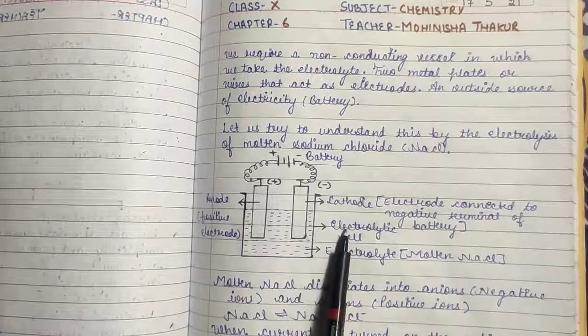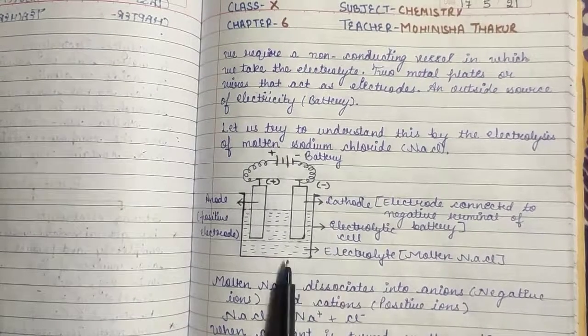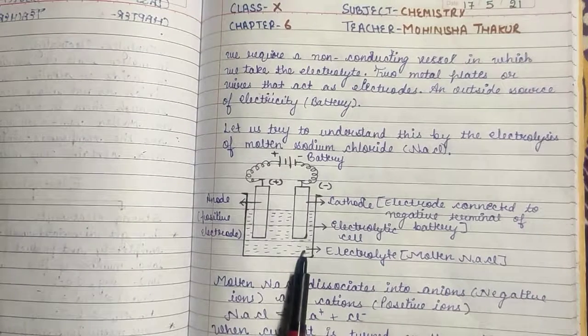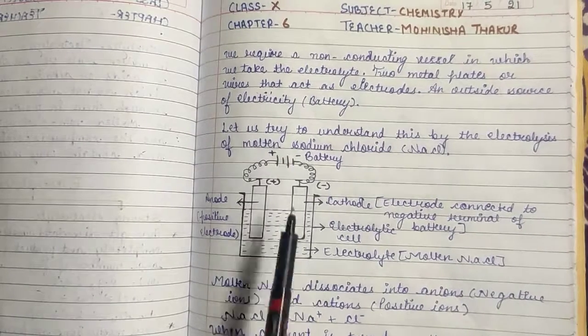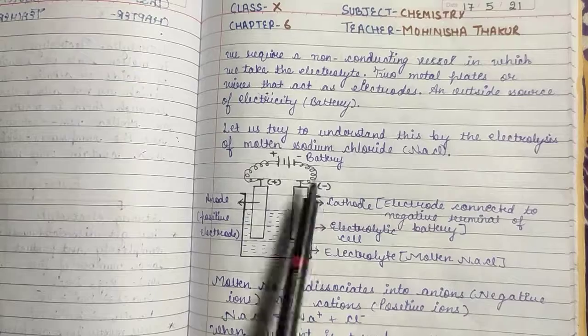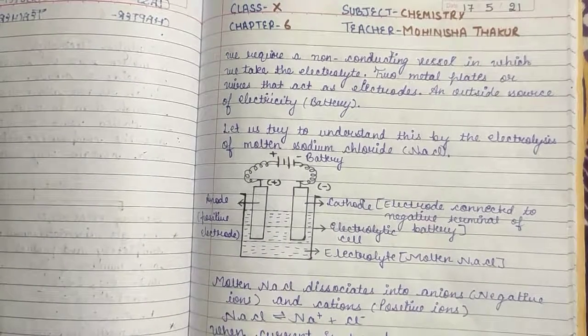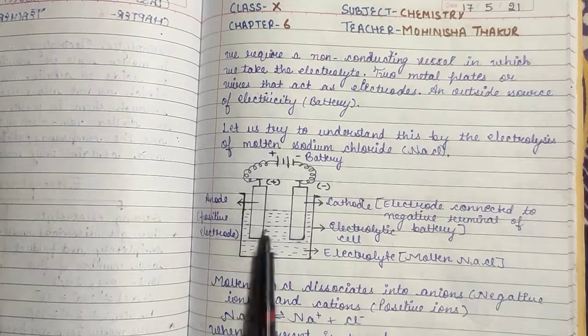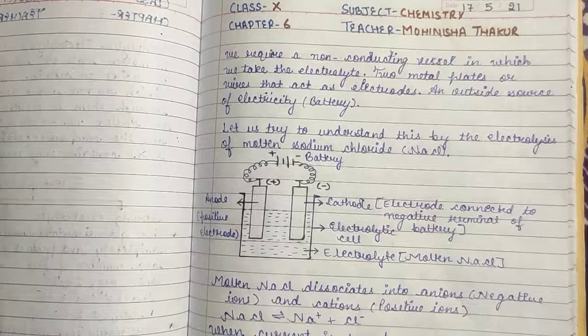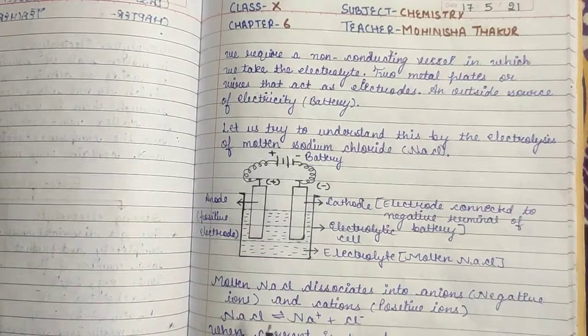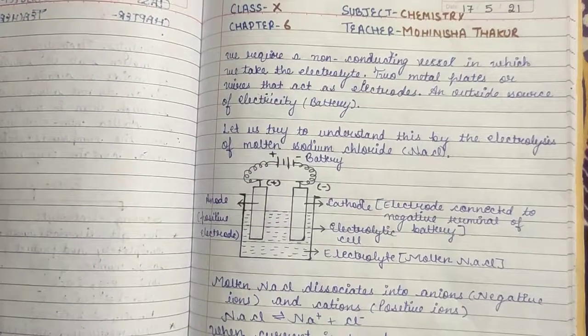Here is the electrolyte, which is a chemical substance, molten NaCl, and the battery is attached. Now, molten NaCl dissociates into anions, negative ions, and cations, positive ions. That is, NaCl gives Na+ plus Cl-.